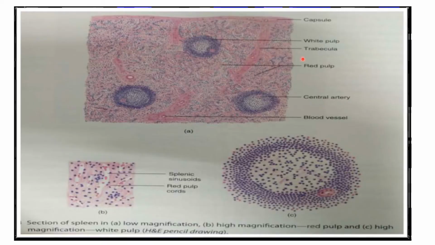So here you can see this diagram of the trabecula. This area is the white pulp, this is the central artery, and this is the capsule invading within to form a trabecula. The central artery lies eccentrically in the white pulp, and this is the red pulp. The red pulp is acidophilic in nature and the white pulp is basophilic in nature.